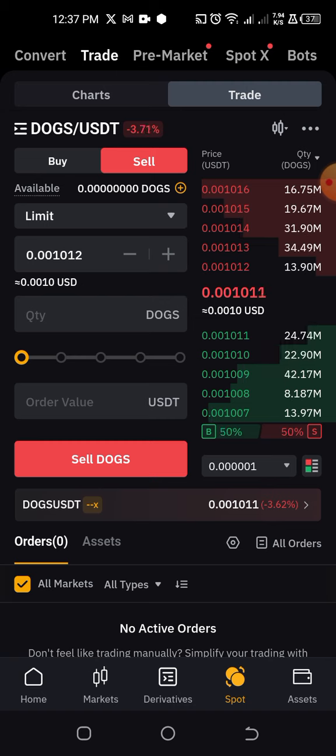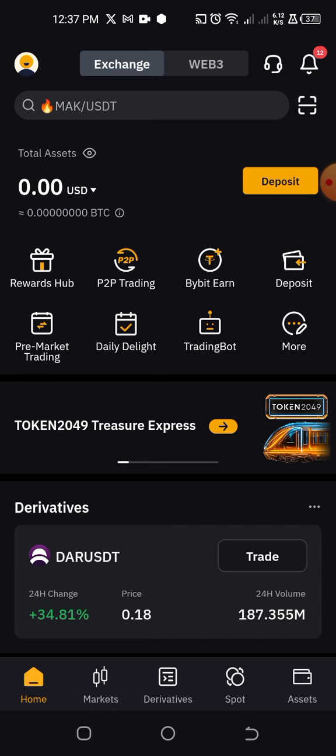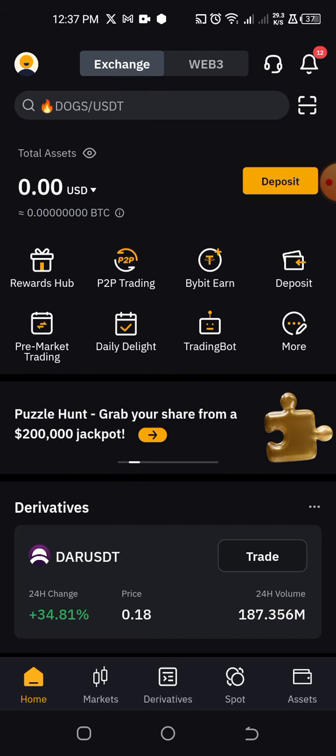Okay, so you would want to sell the dogs or the hamster, convert it into USDT. So you can decide, you can use this slider here to sell, whether you want to sell all of it or you want to sell just a portion of it, and then you can go ahead and sell. So once you have sold, what you would have is USDT. You don't yet have the money in naira, for example, if you're in Nigeria.